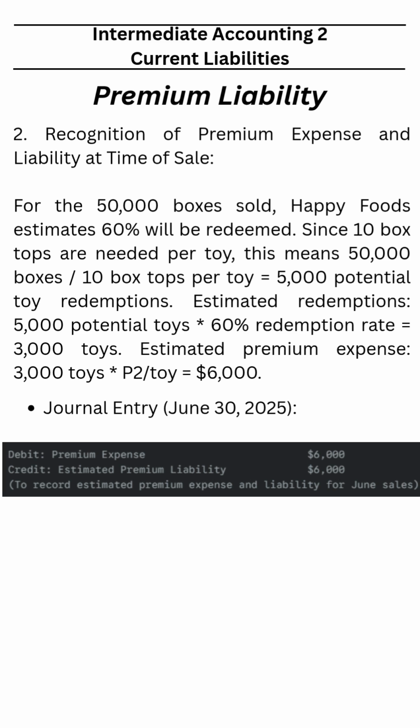So based on this, the company has to recognize premium expense as a consequence of the sales. Since the sales is 50,000, as a consequence of that, there is a premium expense of 6,000 and an estimated premium liability of 6,000. Okay? So again, the premium expense is based on whatever sales they have made during the month.